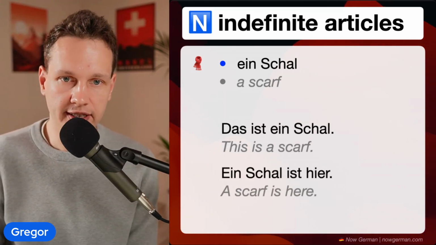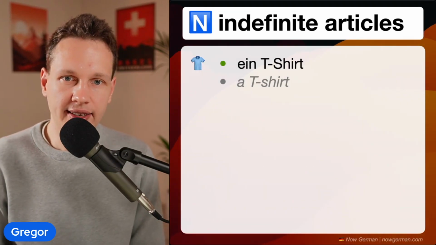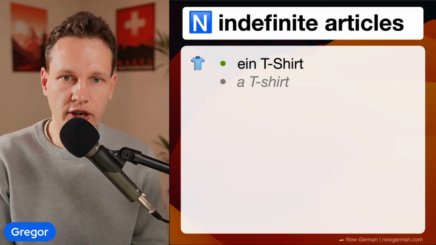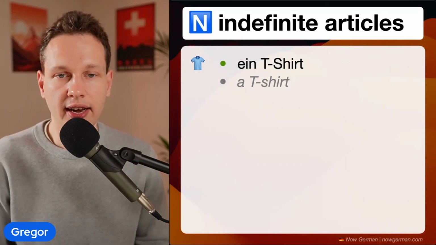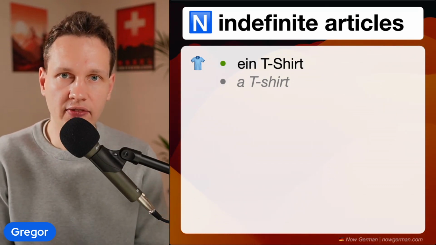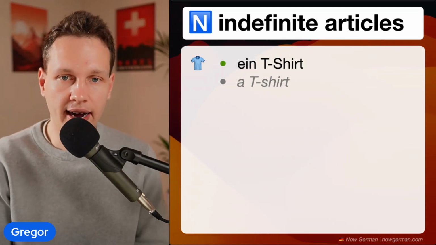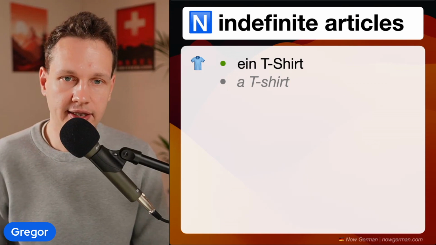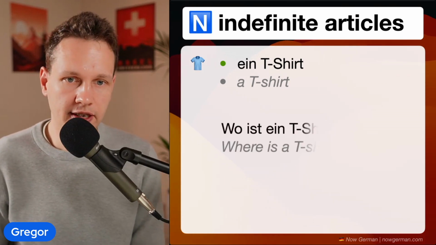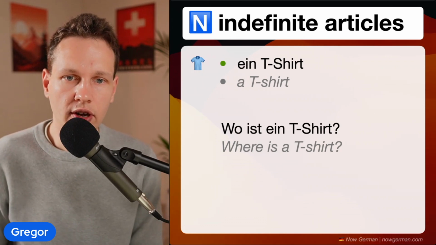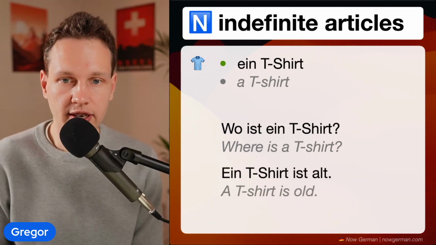A scarf is here. Next, let's look at T-shirt. As you know, T-shirt is neutral, so a T-shirt becomes ein T-Shirt. And you see ein here is the same for neutral and masculine. That's no mistake. They are actually the same in this case. And an example sentence here is, wo ist ein T-Shirt? Where is a T-shirt? Or also, ein T-Shirt ist alt.